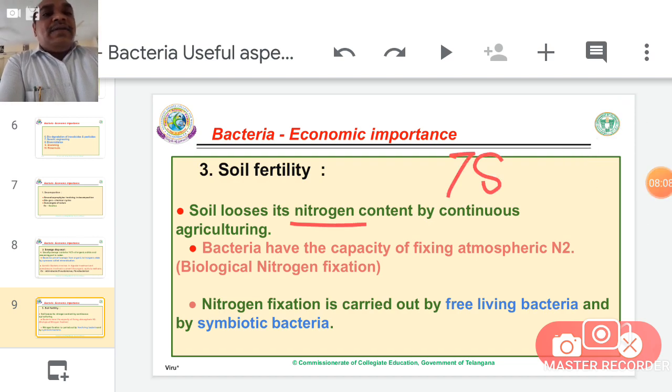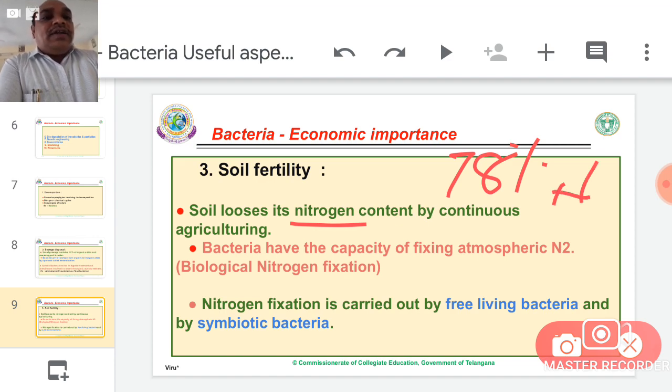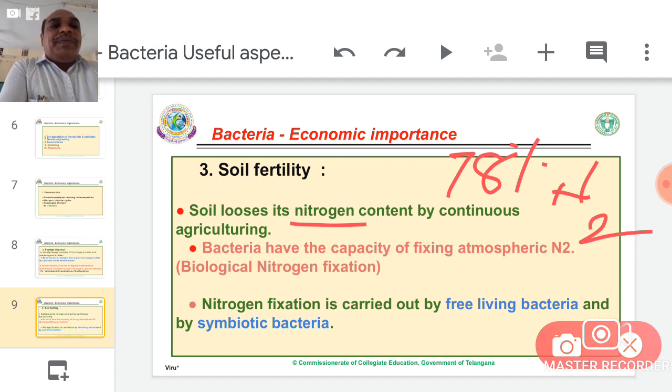Nitrogen is 78% of the atmosphere in the form of N2. That N2 cannot be directly taken up by croplands, but bacteria fix atmospheric nitrogen in their cells because they have a separate enzyme.